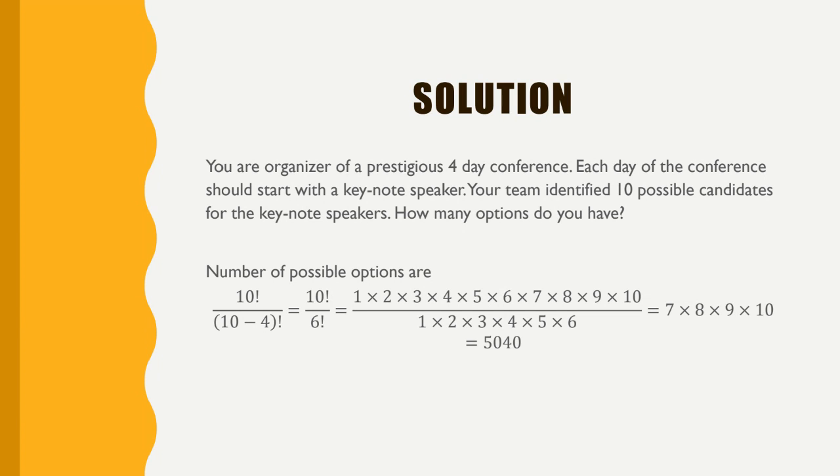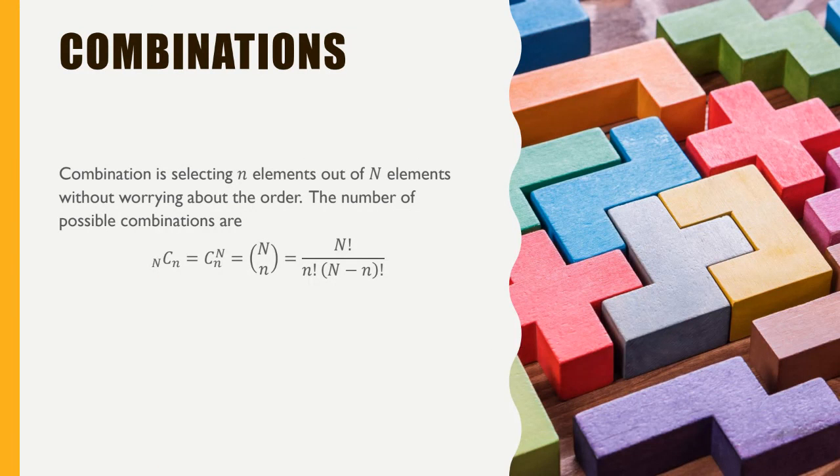Okay. So now let's go to the next slide, which is called combinations. Combinations is very similar to permutations, but here the order in which you are selecting is not important. So you can select in any random order, and you can write them as a group. You don't have to say that you selected this one first. You can select in any order.